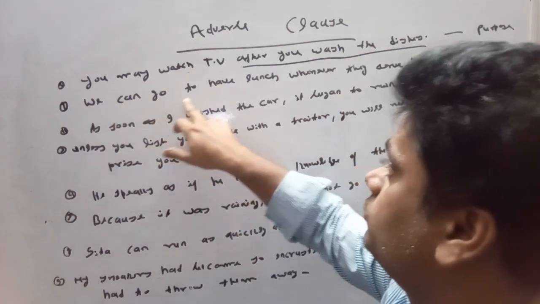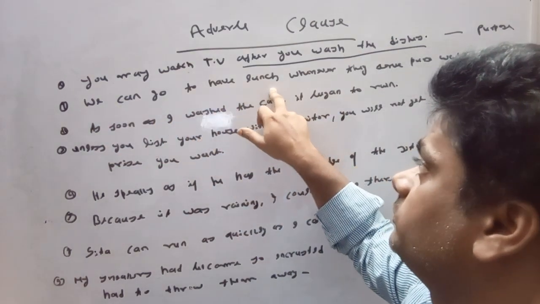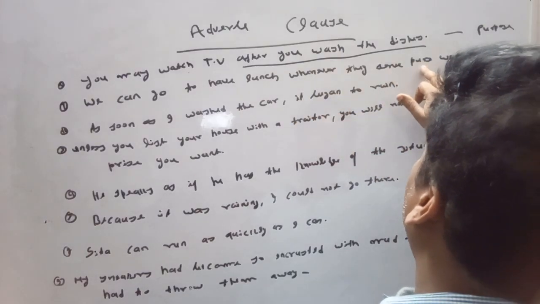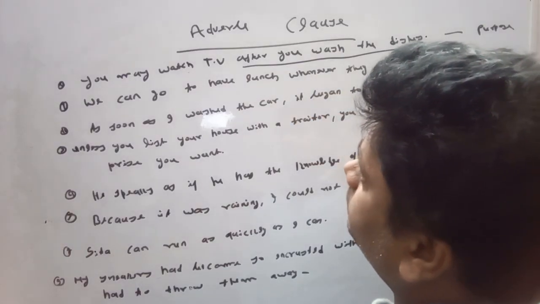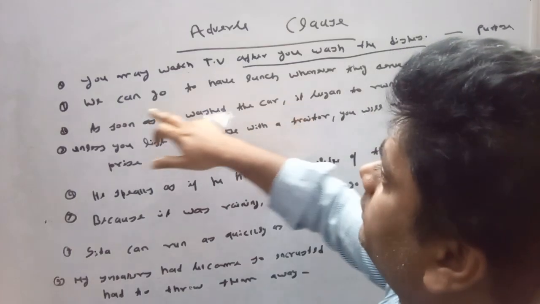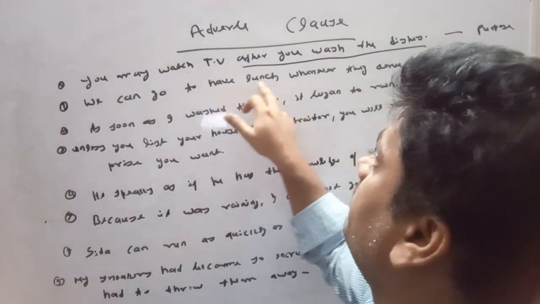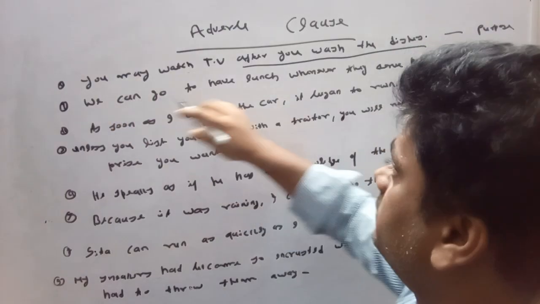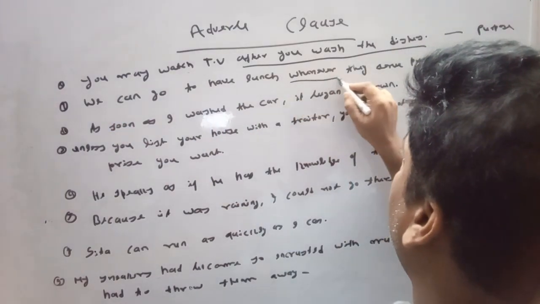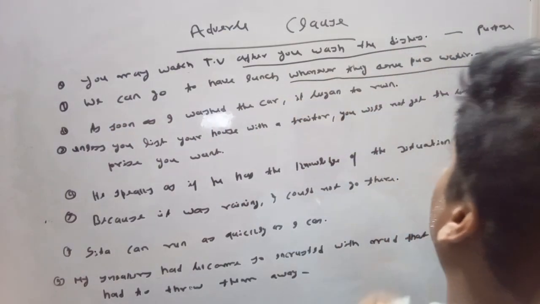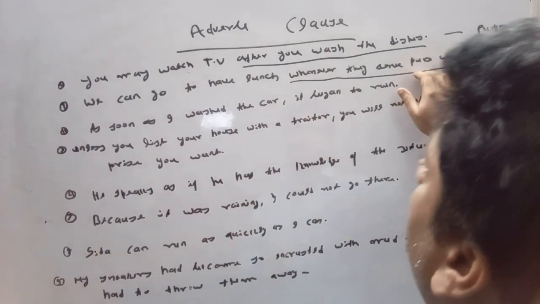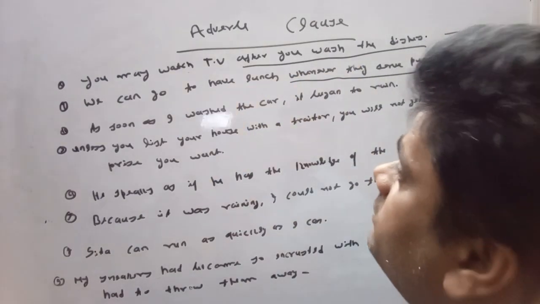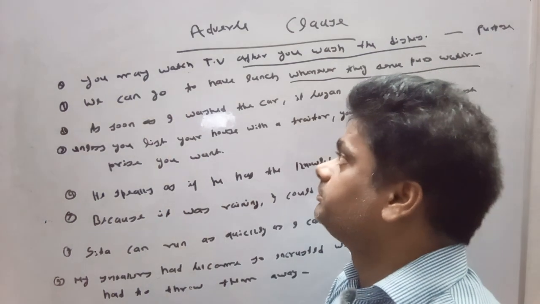We can go to have lunch whenever they serve pure water. You can go to have lunch. This is the sentence of the principal clause, and whenever they serve pure water, it is an adverb clause modifying the principal clause and its verb go.